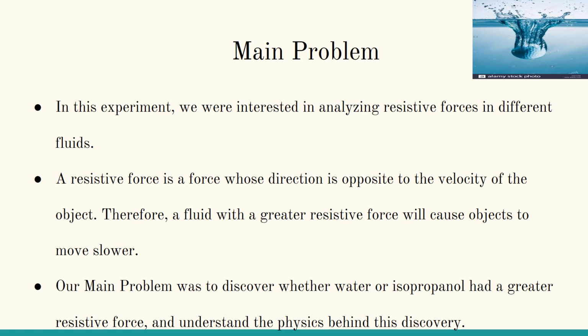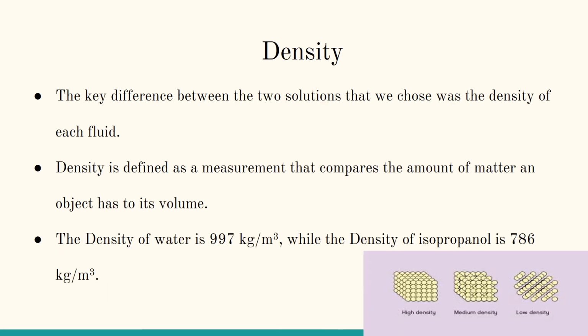Our main problem was to discover whether water or isopropanol had a greater resistive force and understand the physics behind this discovery. The key difference between the two solutions that we chose was the density of each fluid. Density is defined as a measurement that compares the amount of matter an object has to its volume. The density of water is 997 kilograms per meter cubed, while the density of isopropanol alcohol is 786 kilograms per